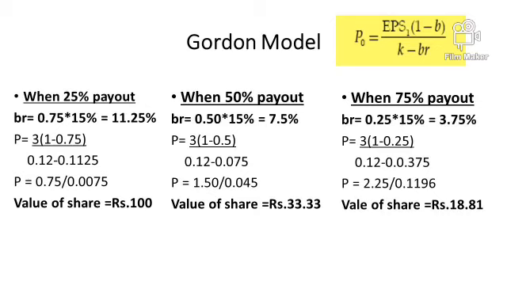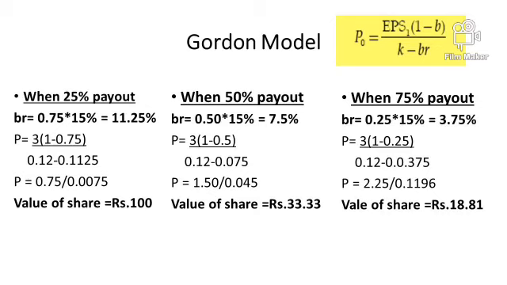33.33 rupees. And when the company is paying 75% payout, which means 25% is retention, and with 25% retention, the growth rate will be 25 into 15, that is 3.75%. And by using this Gordon model and the growth rate of 3.75%, the value of share becomes 18.81.